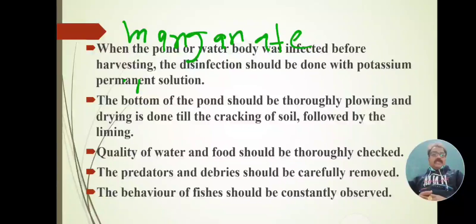That's why debris should be carefully removed from time to time, at regular intervals, which is important to control and cure fish pathogens or diseases.